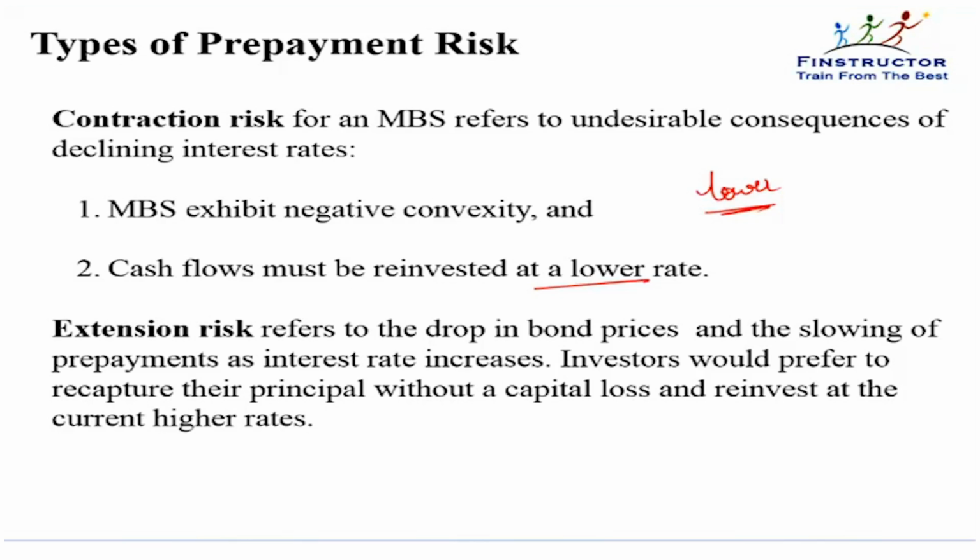That is, the issuer can call the bond back at its par value, or by paying us back the principal amount, he can extinguish the bond. That is, MBSs, like callable bonds, will also exhibit negative convexity. If interest rates go up, the value of this bond will fall like any normal bond. It will be positive convexity. But when interest rates start falling below a particular level, the value will not rise like a regular bond. The rise will be limited because the homeowners will refinance, or they'll pay us back.